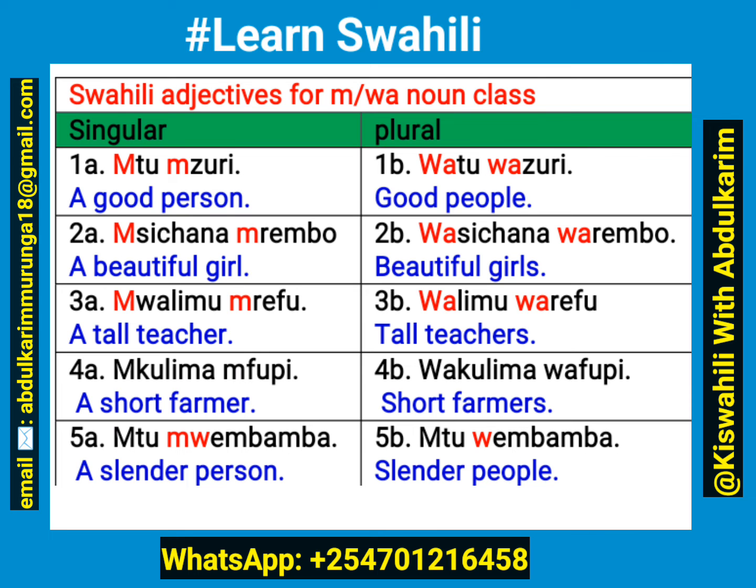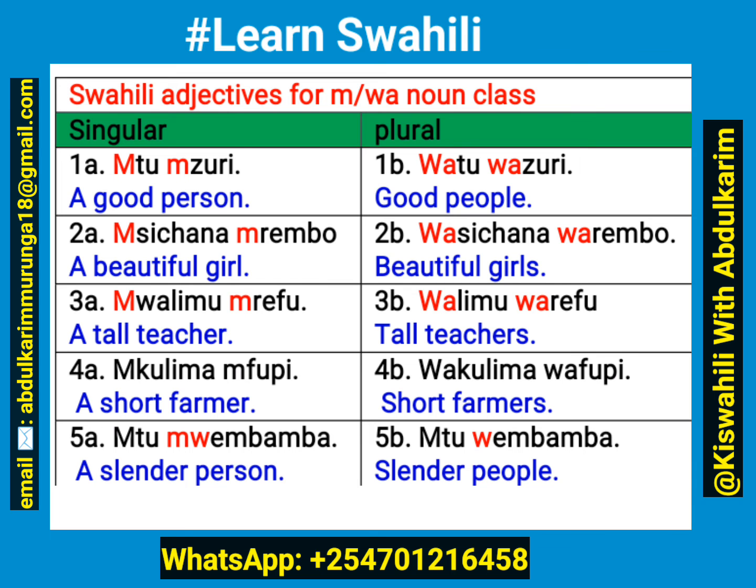An adjective is a word that describes or modifies a noun by providing more information about its qualities. In Swahili, an adjective is called kivumishi in singular form and the plural is vivumishi. So let's get started and see how they agree with these nouns. Mostly the nouns in the M1 class start with m in singular form and wa in plural form. Just some of them don't start that way, as you will see.